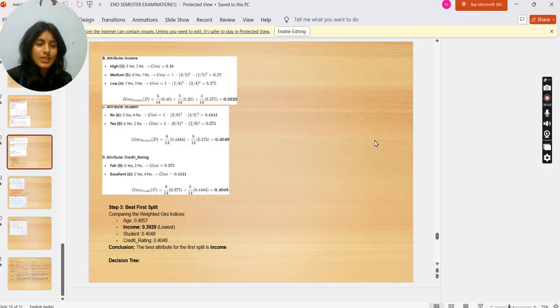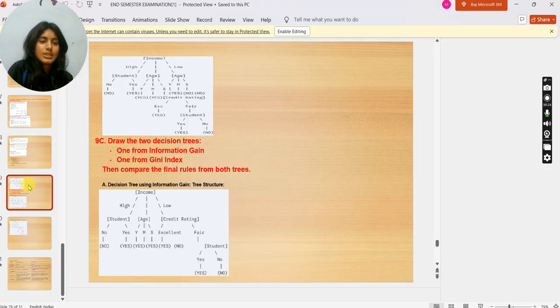Step 3, best first split, comparing the weighted Gini indices. Age is equal to 0.4857, income 0.3929, lowest, student 0.4048, credit rating 0.4048. Conclusion, the best attribute for the first split is income. Now we will make the decision tree of it.